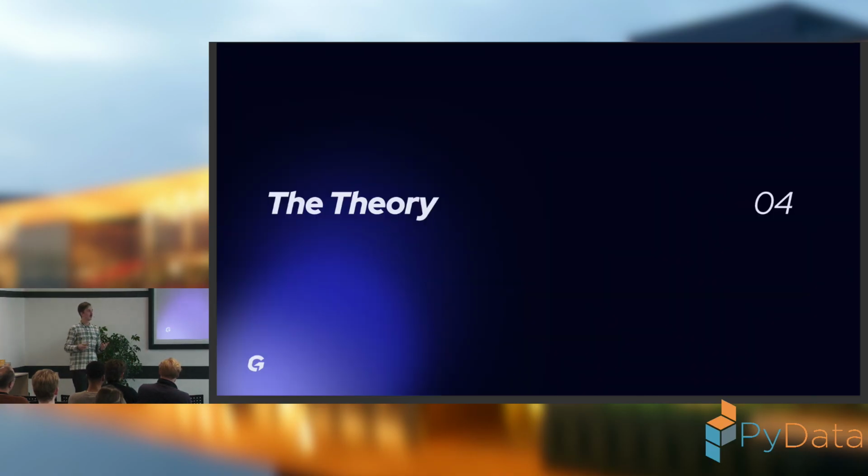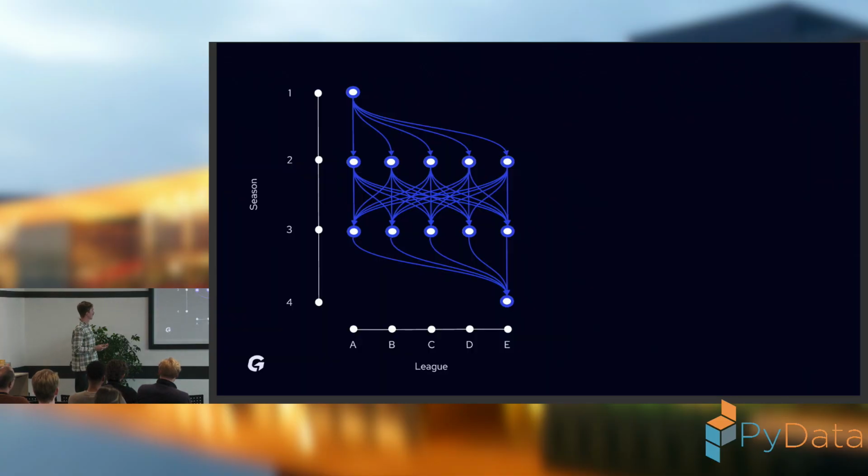Okay, and now how can we solve it in theory, right? We thought that when I transfer this problem into a chart, I can say that on the x-axis I have seasons from 1 to 4, where 1 is the first season, and on the y-axis I have leagues from A to E. In our internal database we have around 1,500 leagues, so this is just an example.